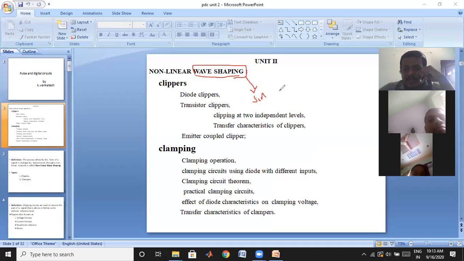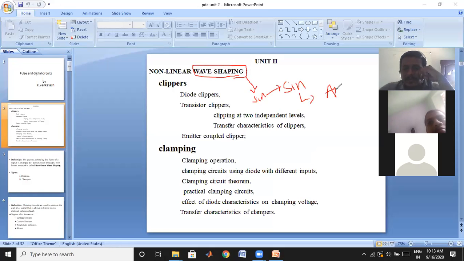then the output under steady state will also be sinusoidal. Only there will be a change in amplitude and phase angle, but the shape will be the same. There won't be any wave shaping if we apply a sinusoidal signal to a linear network. That is the first point. And the second point we observed is that the circuit is constructed using linear elements such as RLC. These 2 points we had observed.